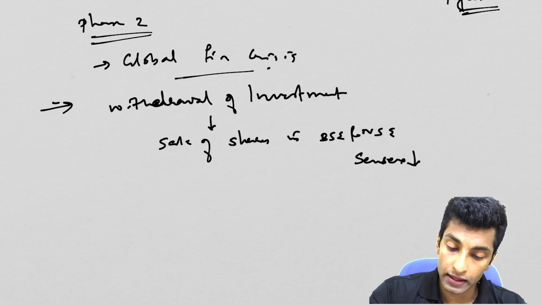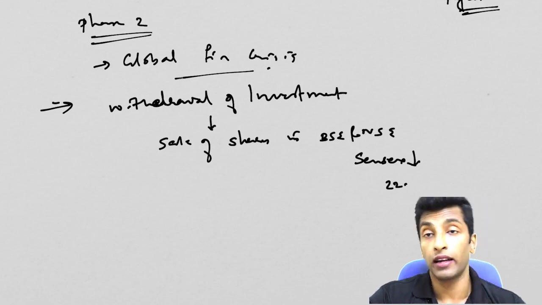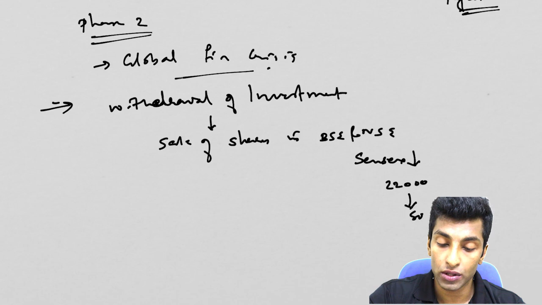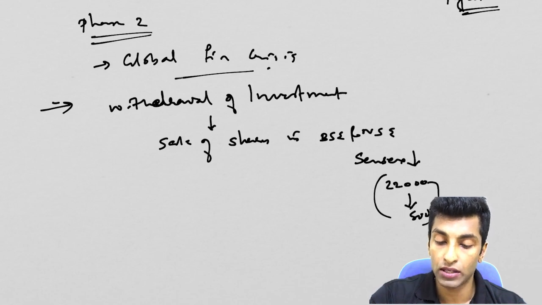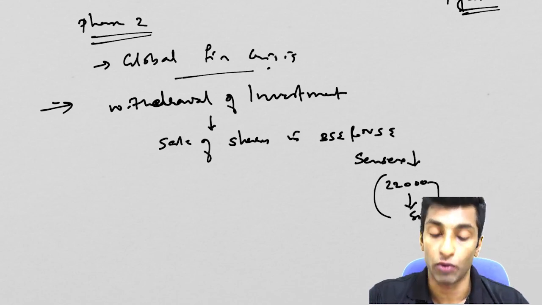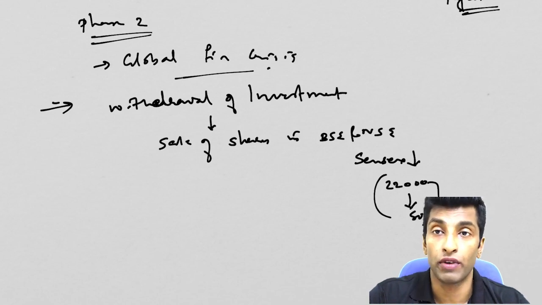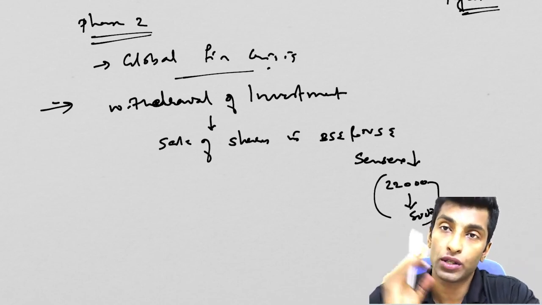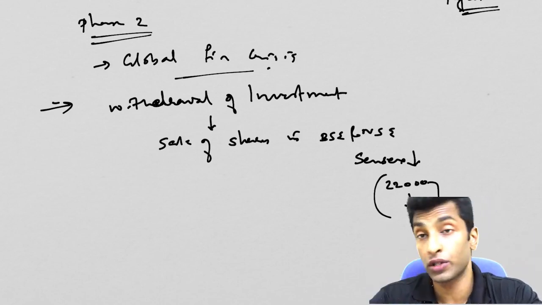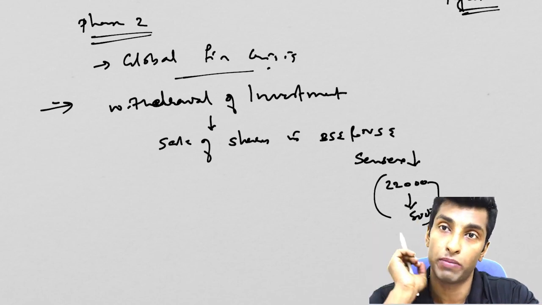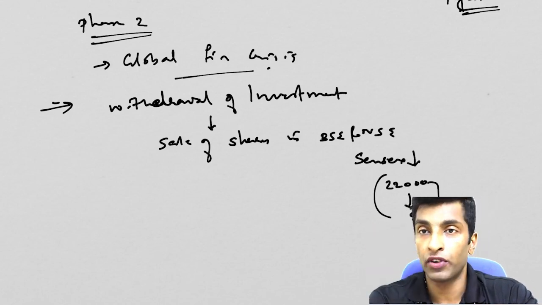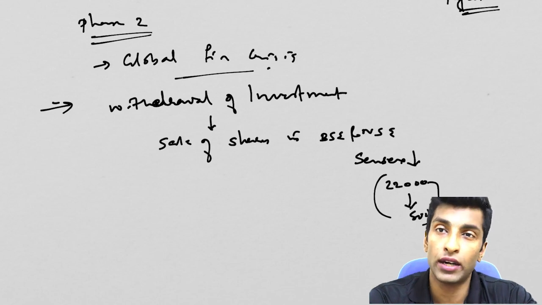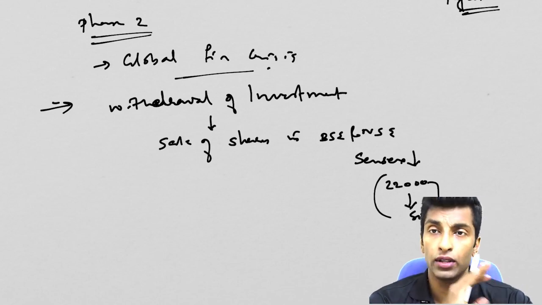So what happened with Sensex? Sensex came down. It in fact came down from 22,000 to 8,000. Such a big change there was at that time. Okay, so that is the impact on India. When we discussed quantitative easing and quantitative tapering, I discussed with you all the technicalities. How is it going to happen? How is it going to affect India? How is it going to benefit India? Quantitative easing, how is it benefiting India with the arrival of forex, and what is the threat? Everything we have covered, so I'm not getting into the detail of it.